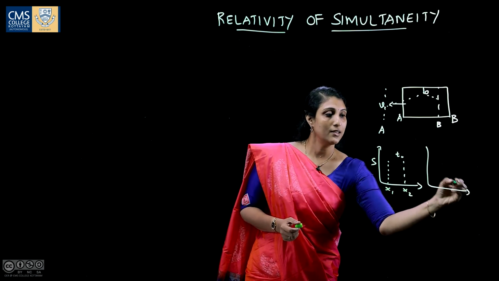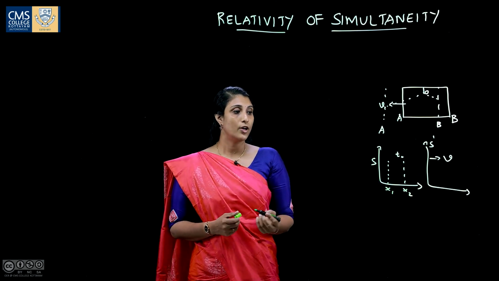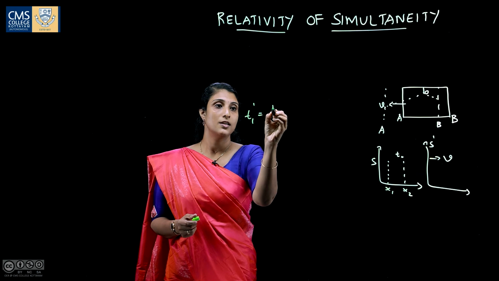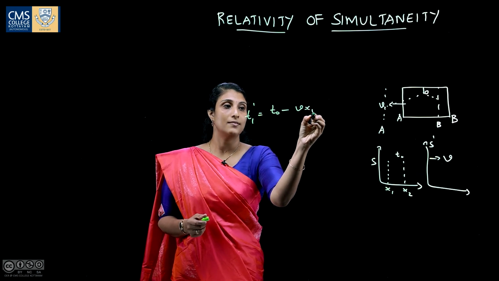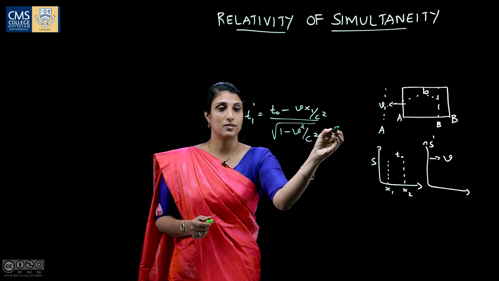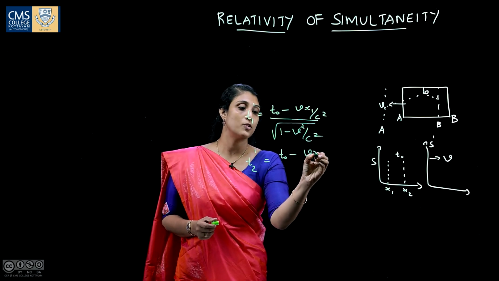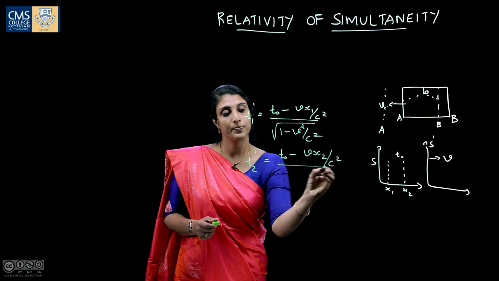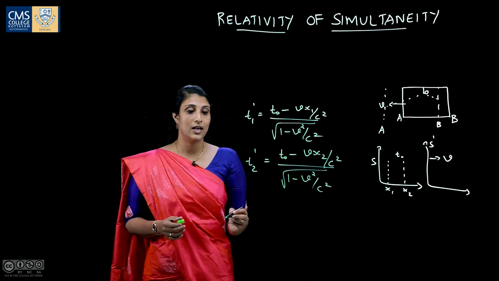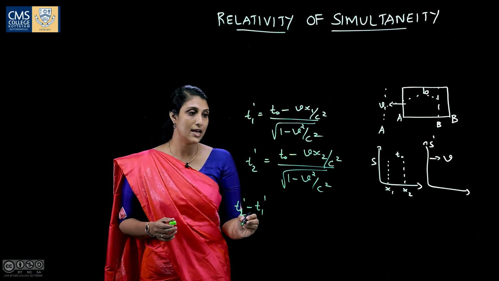Now, consider an observer in the S dash frame. This S dash frame is moving with velocity v. For an observer in the S dash frame, we have t1 dash equals (t0 minus v x1 by c square) by root of 1 minus v square by c square, and t2 dash equals (t0 minus v x2 by c square) by root of 1 minus v square by c square, since the position is different. Then the time interval t2 dash minus t1 dash